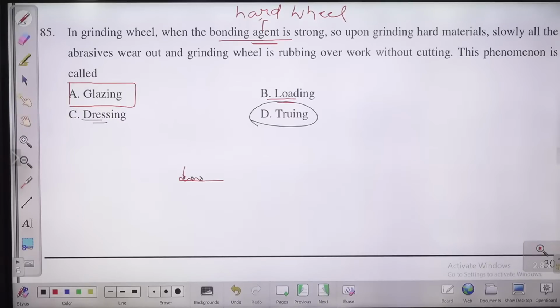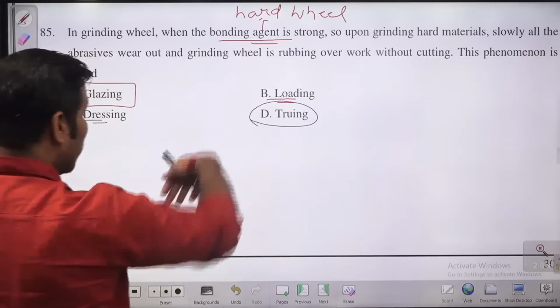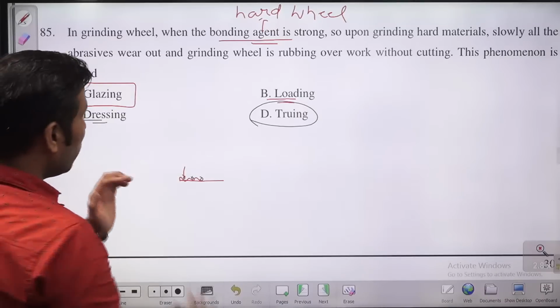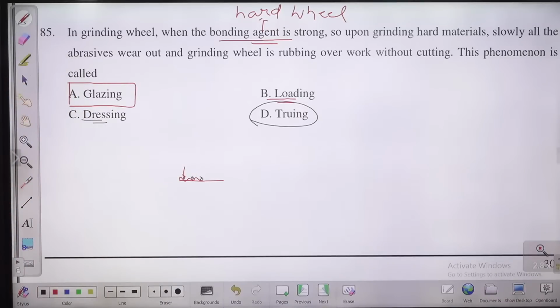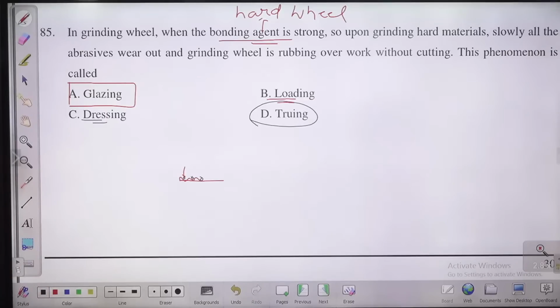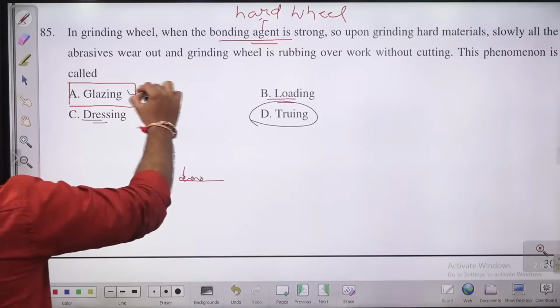Loading is a phenomena when grinding wheel is loaded with the workpiece material, due to the grinding of a very soft material. So if you are carrying out grinding of a very soft material, that soft work material will be loaded into the grinding wheel. That phenomena is known as loading. But if the wheel is very hard and you are carrying out grinding of a very hard material, then the abrasive particles are going to wear out, and they will start giving some kind of glass like, mirror like finish. That phenomena is known as glazing.